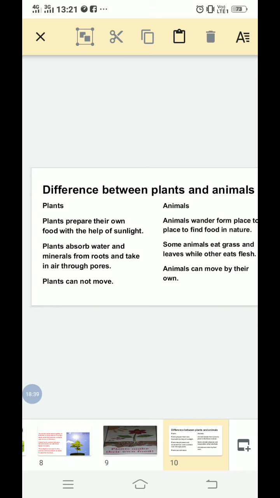So here we will stop, and in this way we have finished our lesson, that was our need for food. I hope you have all understood the lesson briefly. And I hope you will learn all these differences and the method of photosynthesis, how the plants make their own food, and what the requirements are for making the food by the plants. And how every living being gets its food in nature. All these concepts we have discussed in this lesson.